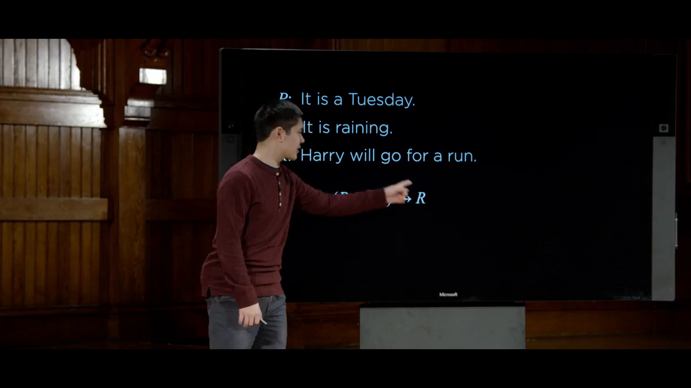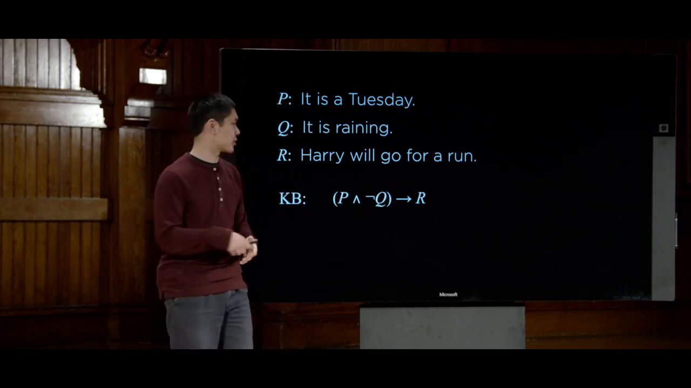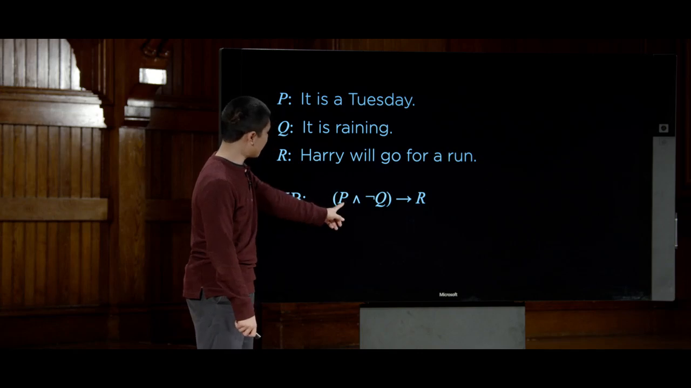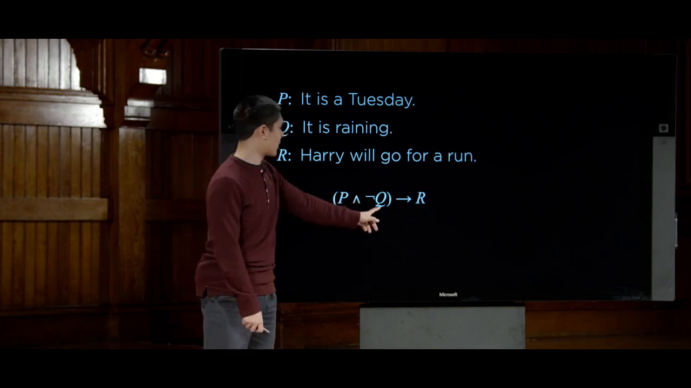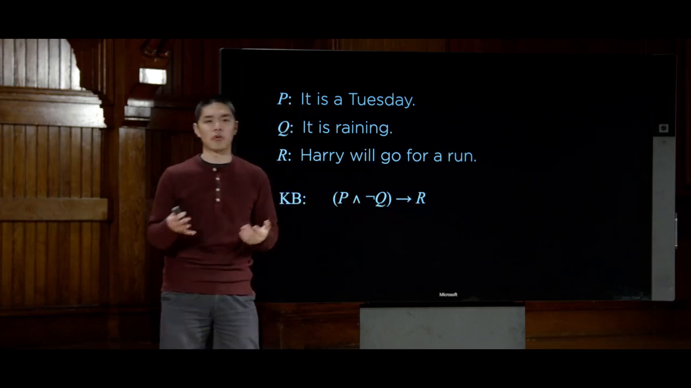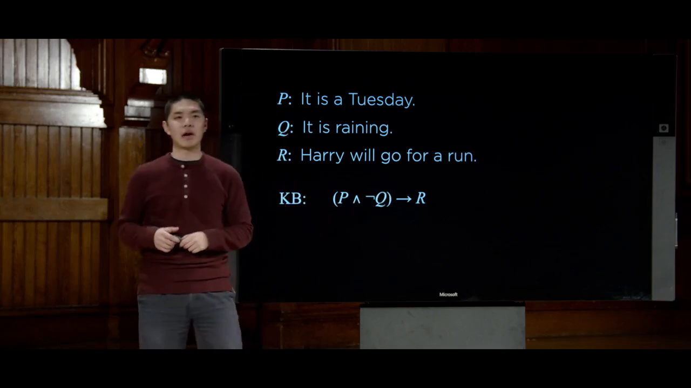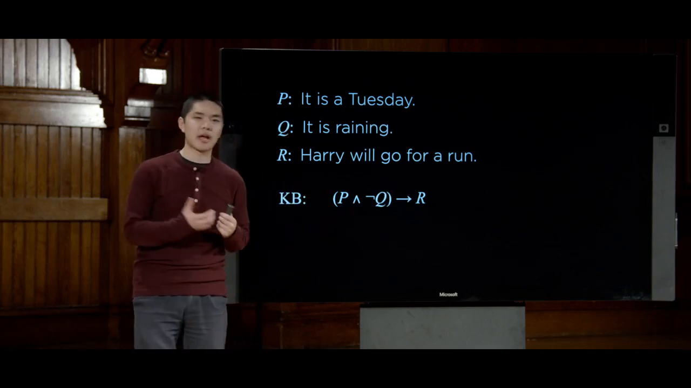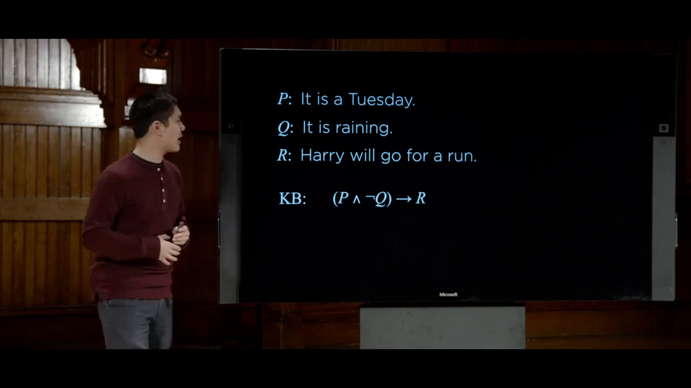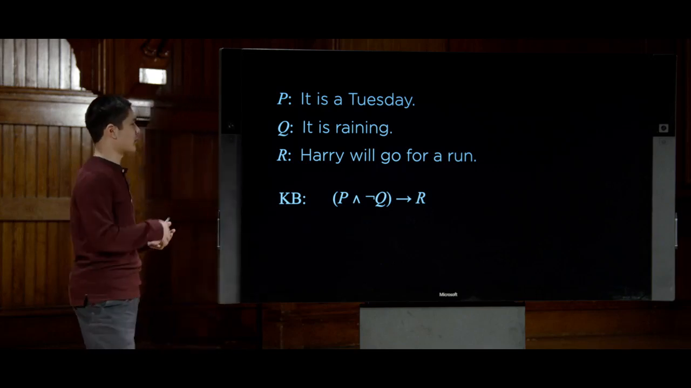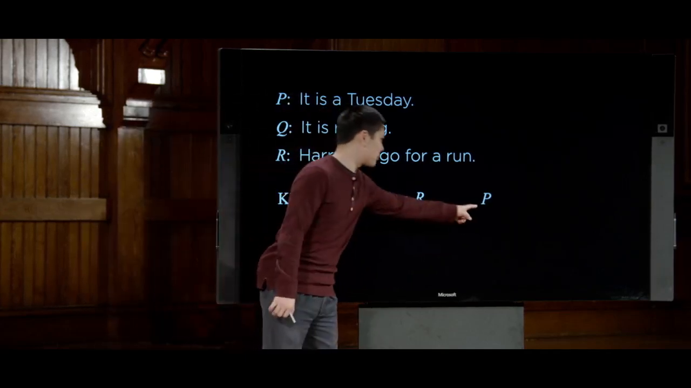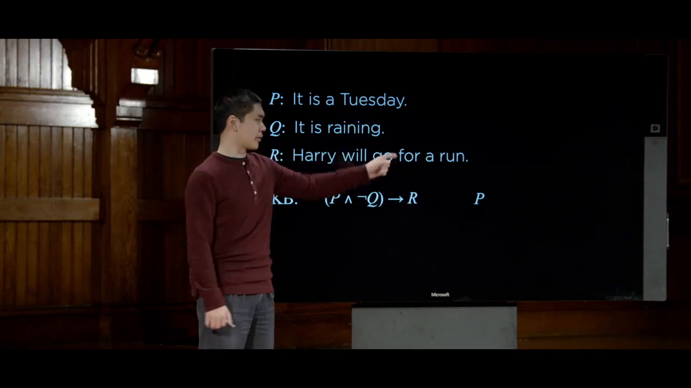So the way to read this entire sentence, in human natural language at least, is if it is a Tuesday and it is not raining, then Harry will go for a run. And that is now inside of our knowledge base. Let's now imagine that our knowledge base has two other pieces of information as well. It has information that P is true, that it is a Tuesday.